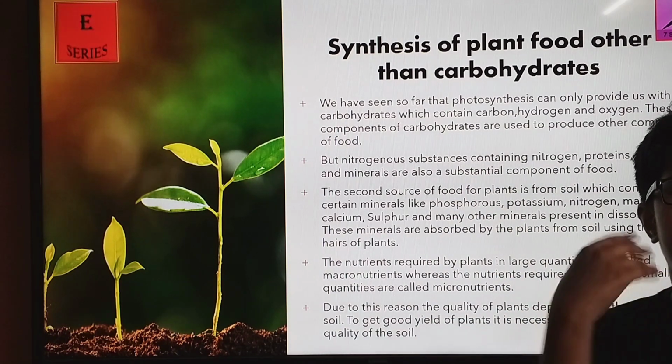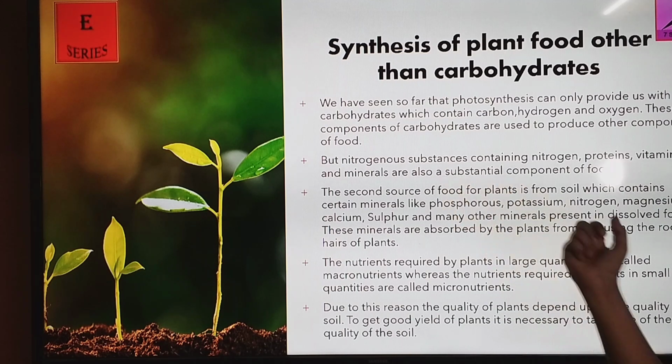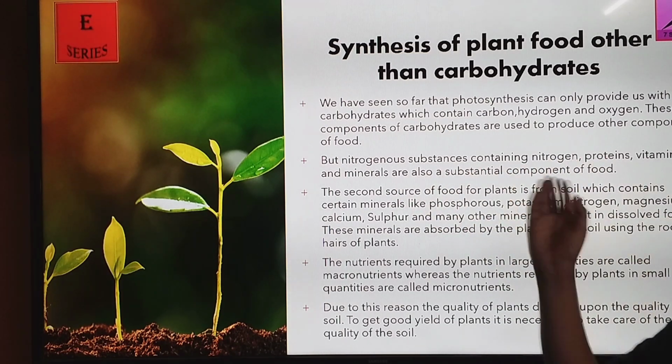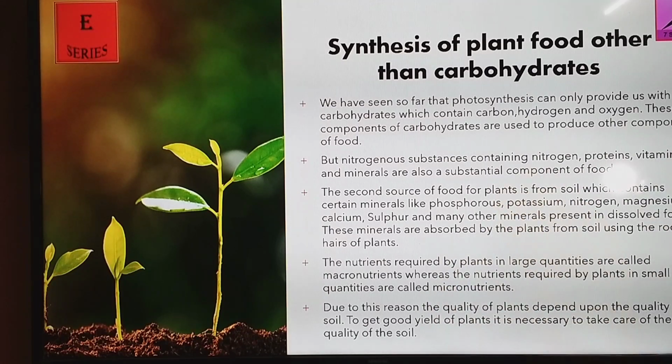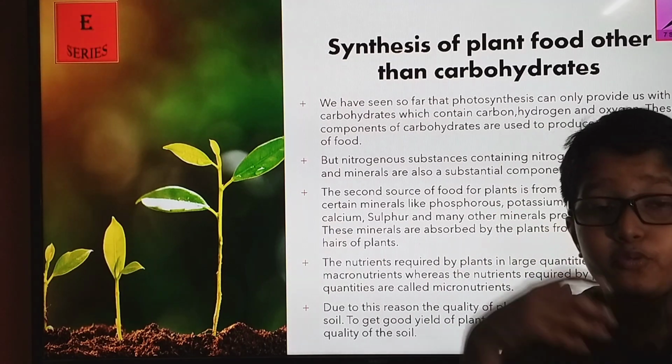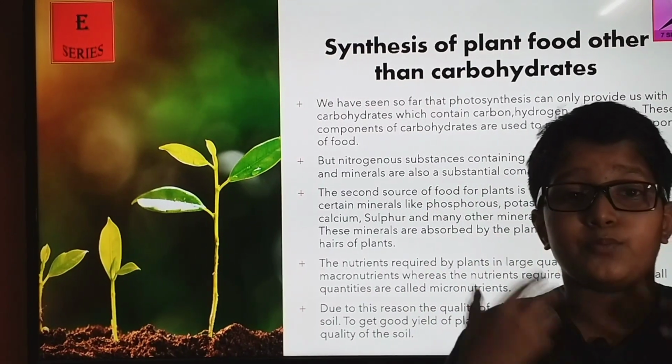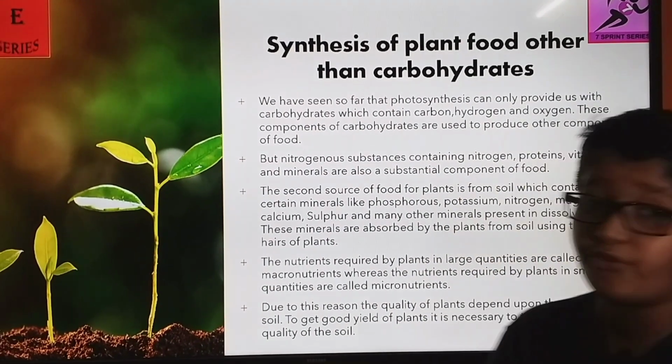Potassium and nitrogen. But nitrogenous substances containing nitrogen, protein, vitamins and minerals are also substantial compounds of food. They also need it. Not only carbohydrates, but they need nitrogen, protein, vitamins, etc. These are very essential.